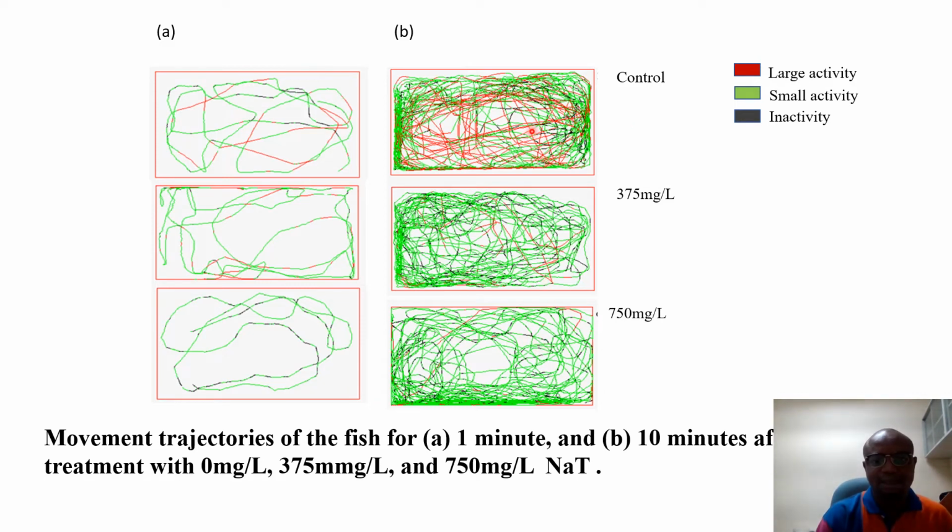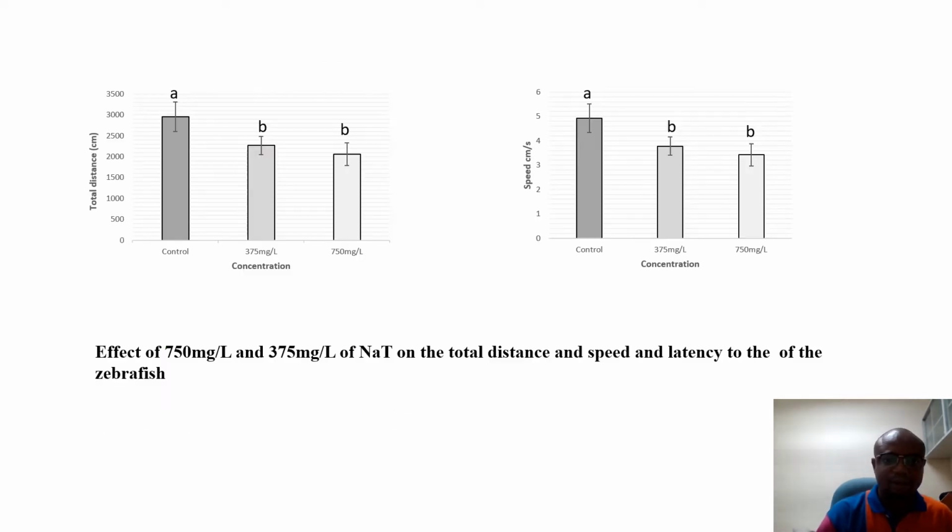As we can see, the red lines are reduced as the concentration increases, showing that the large activities of the fish reduce with increase in concentration of the salt, for both the 1 minute and 10 minute records. The total distance covered also goes down as the concentration of the salt increases. Here also the speed is reduced with increase in concentration of sodium taurocholate.